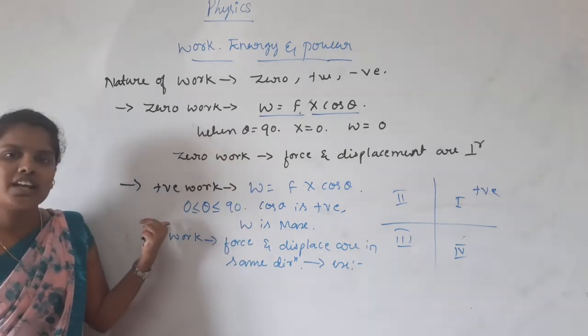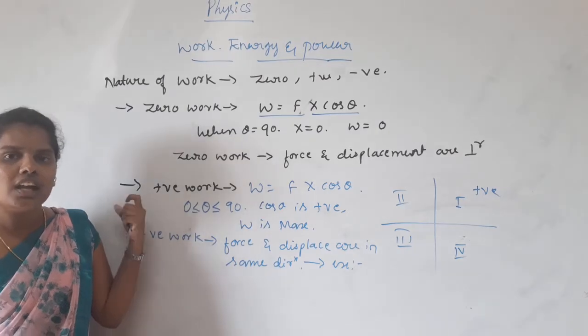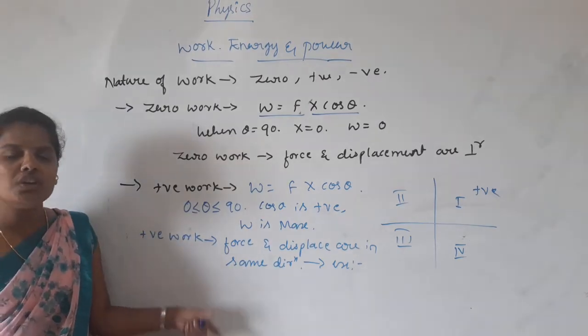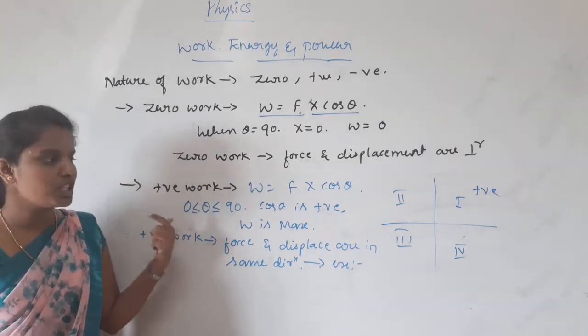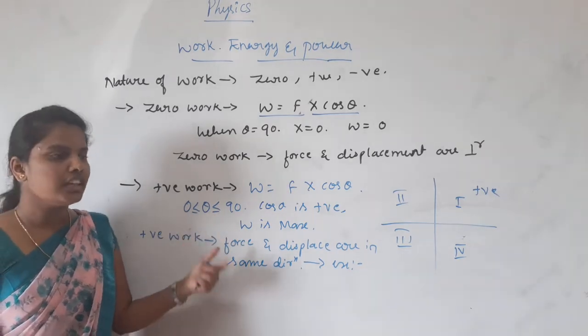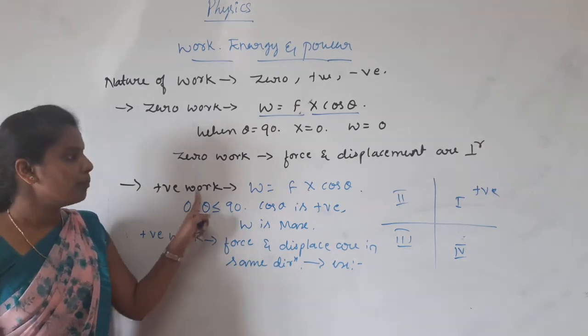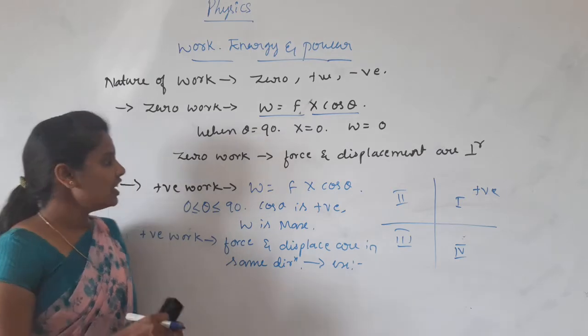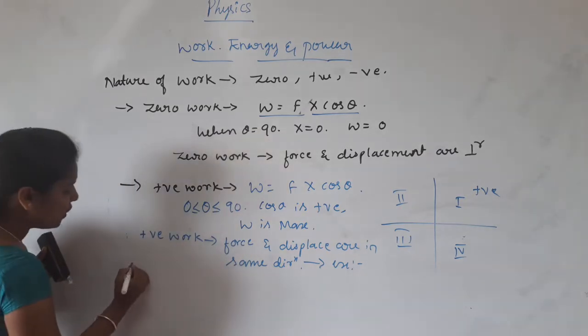Another example is acceleration due to gravity. The acceleration is towards the ground, and the displacement and force are also in the same direction. That gives a positive work. And the next concept is negative work.